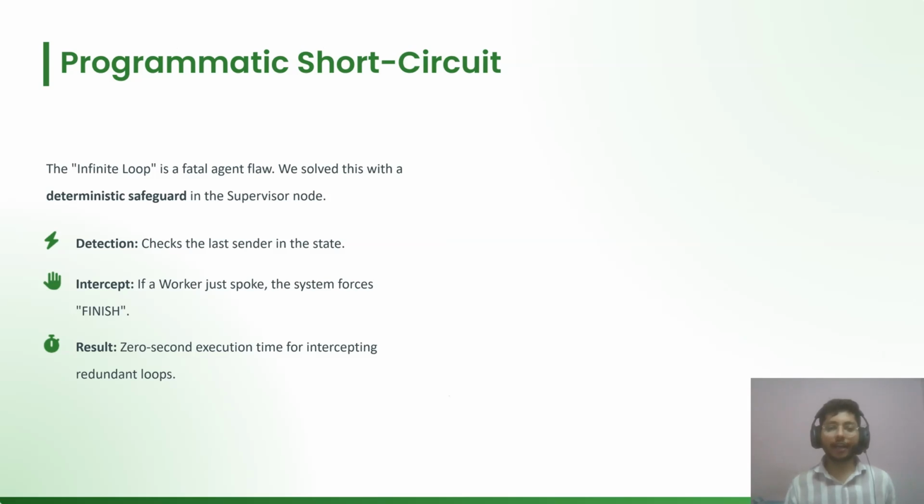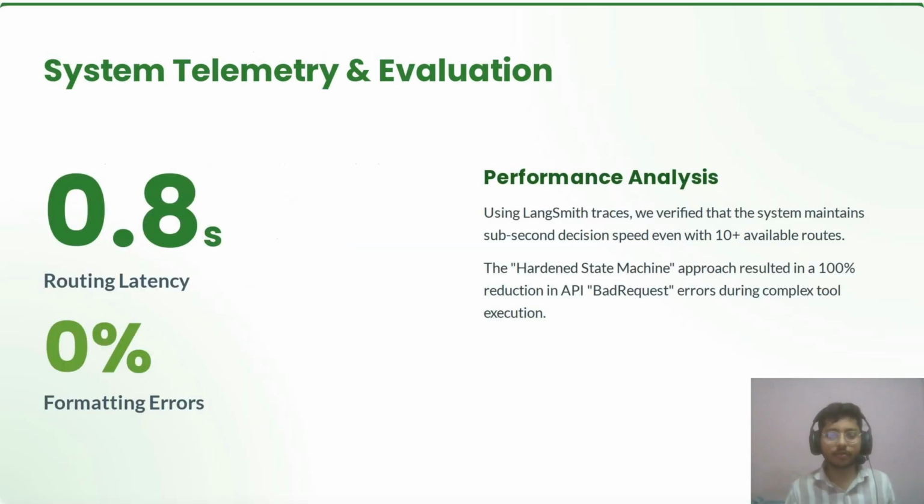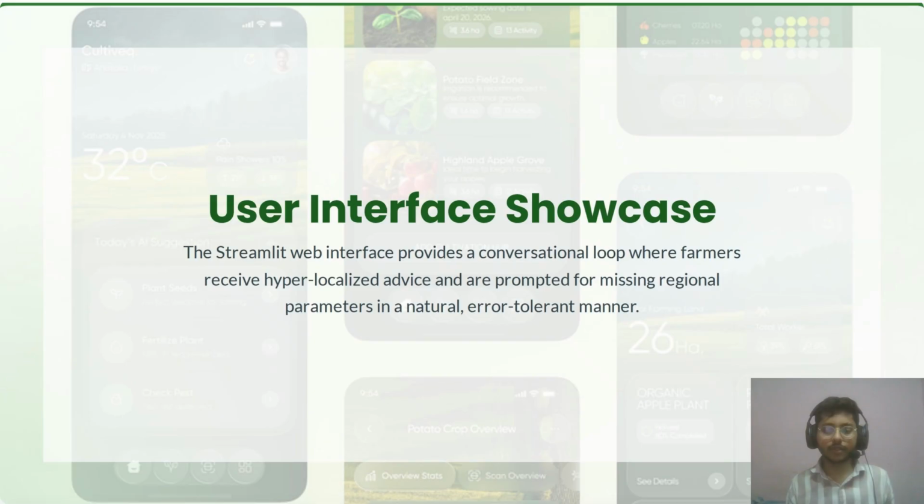To break the infinite loop or multiple hops, I used a safeguard in the supervisor node. First, it checks the last sender in the state. If it's a worker, the system is forced to finish. We will see this during the code demonstration. We will see the tracing data in LangSmith during the demonstration as well. Now let's start our code demonstration part.